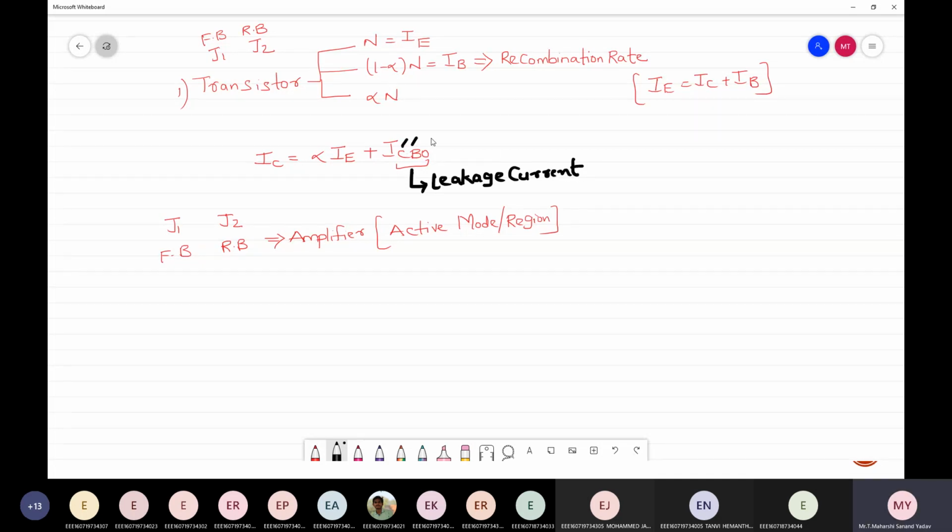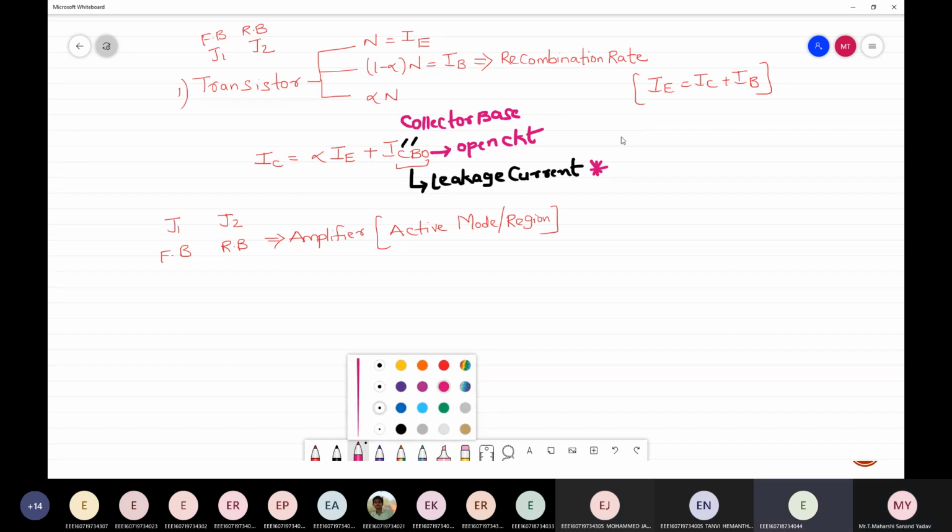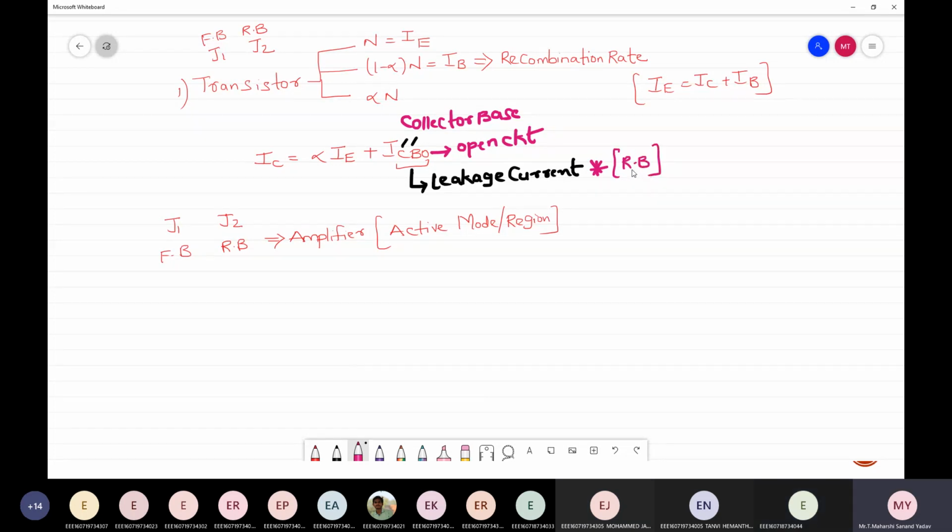So here CB stands for collector base. And what does this O stand for? In ICBO, O stands for open circuit. And when do we get this leakage current, during forward biased or reverse biased? Reverse bias. And is it because of majority charge carriers or minority? Minority. This is because of minority carriers.